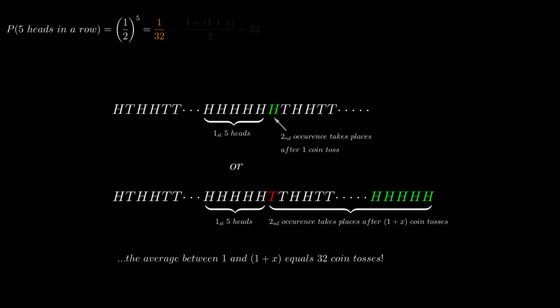So now we have (1 plus x) over 2 equals 32. Which is 2 plus x equals 64, which is x equals 62. So when we don't have a head start, we'd have to toss a coin 62 times on average in order to get 5 heads in a row. So that's our answer, basically.